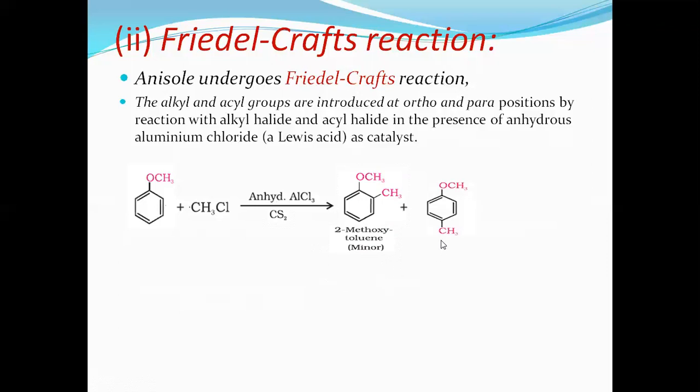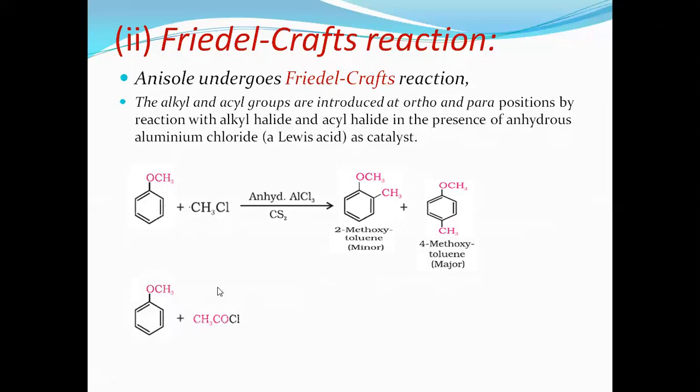Another possibility is para-methyl. Methyl is present at para position, and this is methoxy. So para-methoxy toluene or 4-methoxy toluene, either para or 4, because toluene is accepted by IUPAC. Either it's the IUPAC name or it's called common name. Strictly speaking, it's a common name. The products formed are ortho and para when alkyl halide is treated with the anisole.